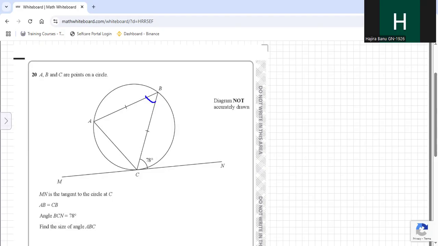Why alternate segment theorem? Because you see this angle is in one segment and here it is in another segment. So using the alternate segment theorem, we can say this is 78, then this is going to be also 78, because you can write angle BAC equals 78 and the reason is alternate segment theorem, AST.